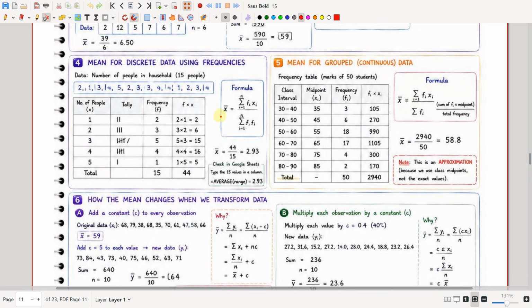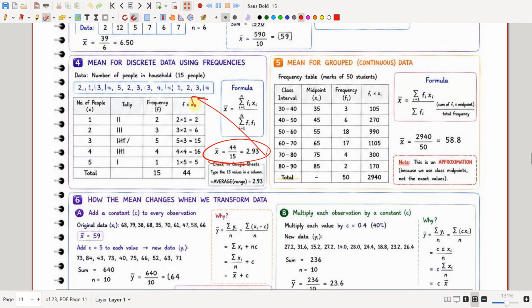So the formula for finding the mean using frequencies is x bar is equal to summation i equals 1 to n of fi xi, divided by summation fi. Summation fi xi means I have to add all these things: 2 plus 6 plus 15 plus 16 plus 5, which is 44. Summation fi means the sum of all the frequencies: 2 plus 3 plus 5 plus 4 plus 1, which is 15. So 44 divided by 15 is equal to 2.93. So 2.93 is the mean number of people in the household for 15 households.